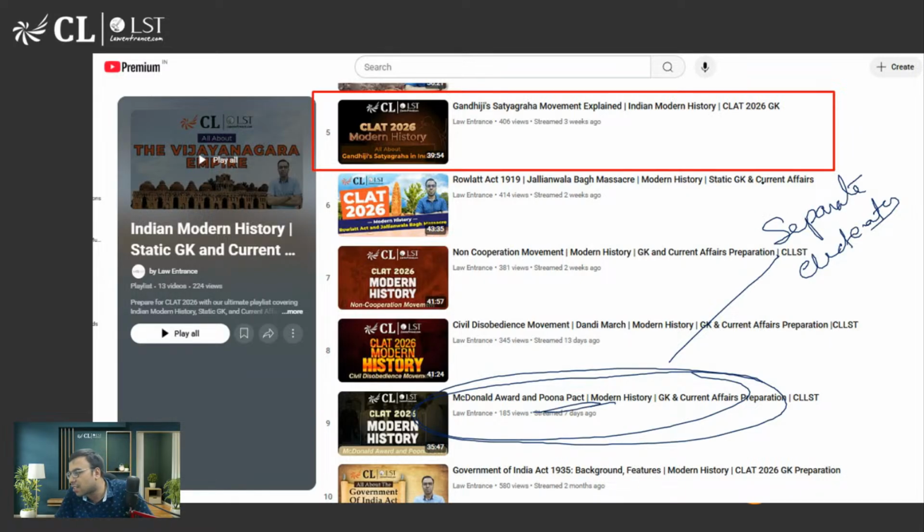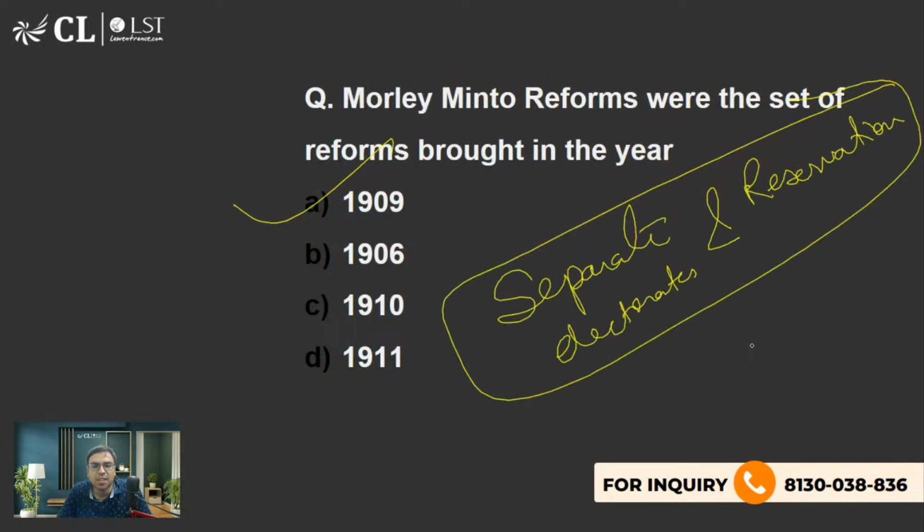In separate electorate, the candidates and voters should be... Yes, dog lover, you're right. हाँ, ठीक है. आपने सही जवाब दिया. Actually, what happens in separate electorates is that if a separate electorate is given to a particular community, let's say X community, then only people of that community can fight election and can vote. The people of other communities cannot vote. But in case of reservation, if a reservation is given to X community, the X community candidate will be there, but everyone has the right to vote. Okay. So that's the main difference. Okay. So that we have done.